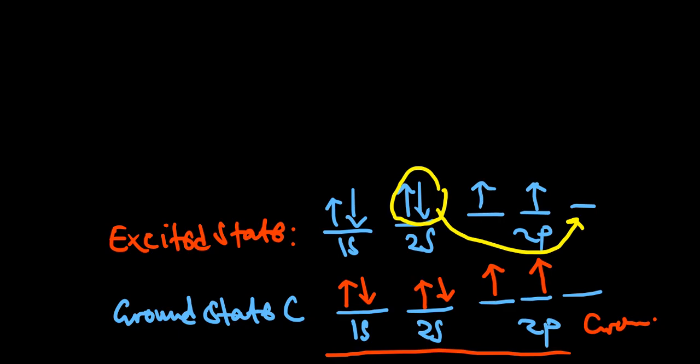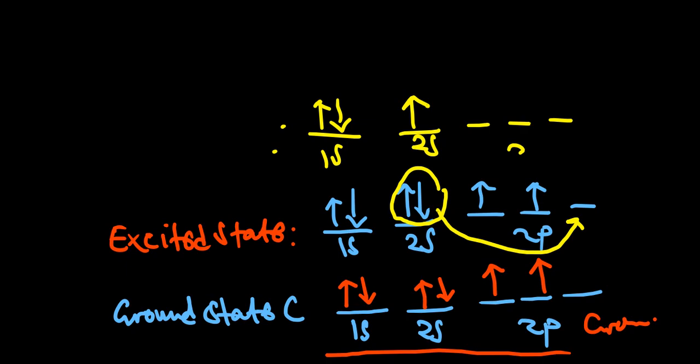So what we end up having is the 1s, which is intact, and the 2s, which now has just 1 electron. Then the 3 suborbitals of the p have 1, 1, and the one that came from the 2s orbital. So this carbon has now been excited, and one electron has moved from the 2s orbital to the 2p orbital.